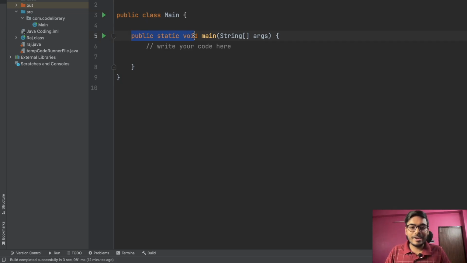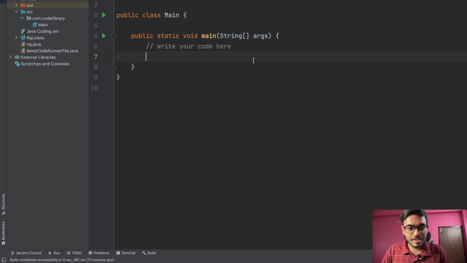And this is public static void main. This is a function, right? All the Java code starts with public static void main, right? We will also come to know what is public, what is static, what is void, what is main. We will cover everything, so don't worry. Let's cover some basic things, then we will go to the harder topics, right? So let's start with some basic topics.